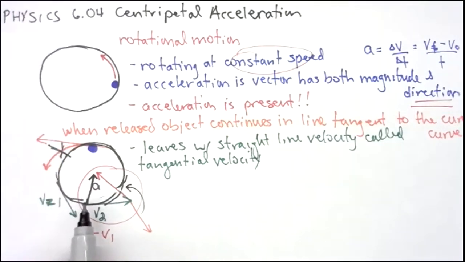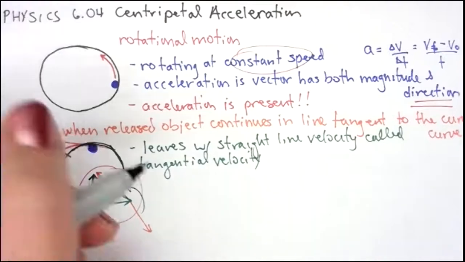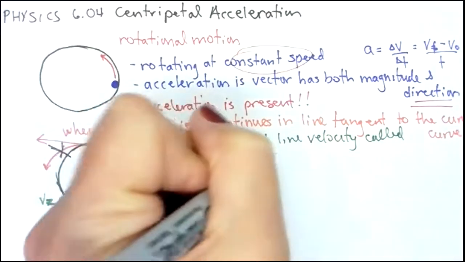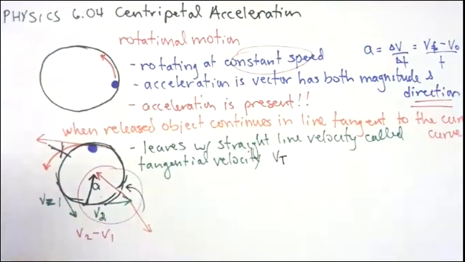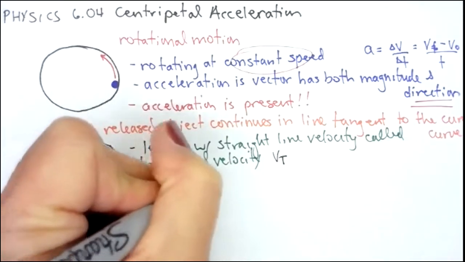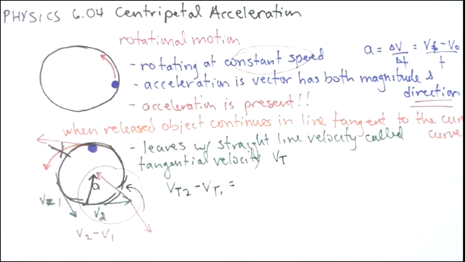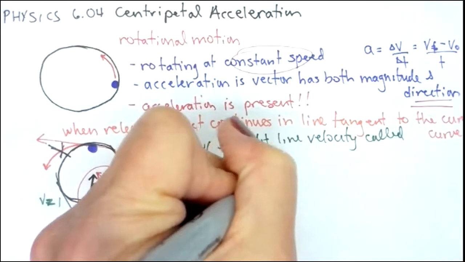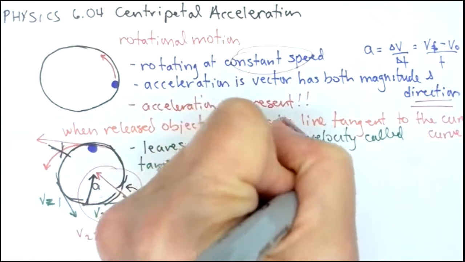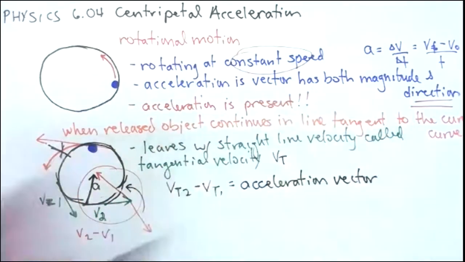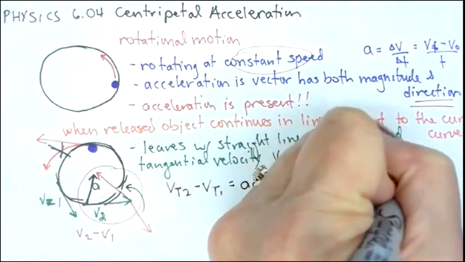Notice it's pointing to the center of the circle. When we find the acceleration due to tangential velocity, the acceleration points to the middle of the circle. Now that's weird, and until we talk about centripetal force, it's going to stay weird. But if we write tangential velocity as VT, then VT2 minus VT1 gives us an acceleration vector that points to the center of the circle.